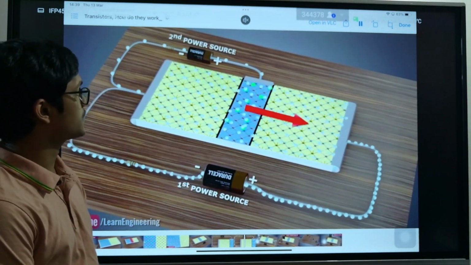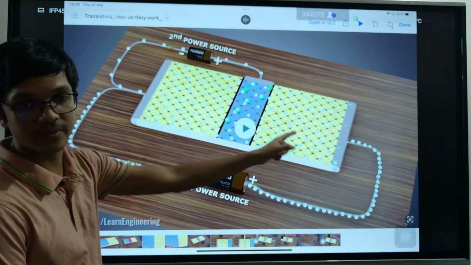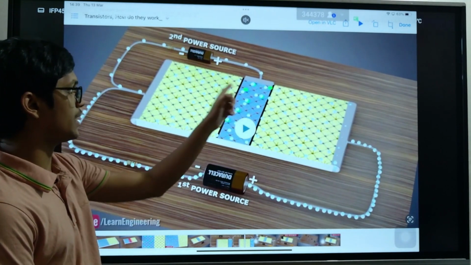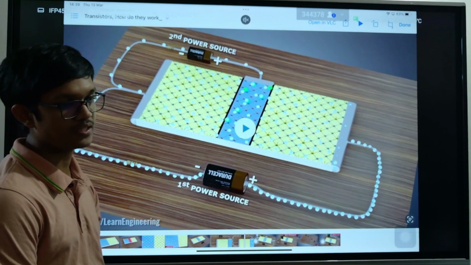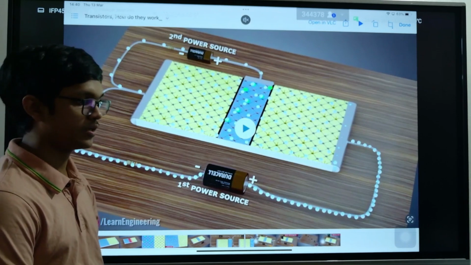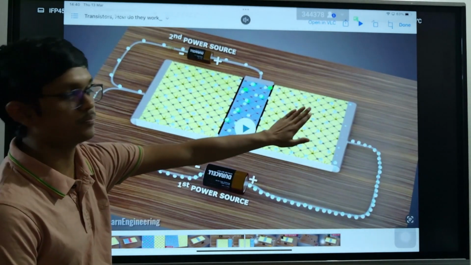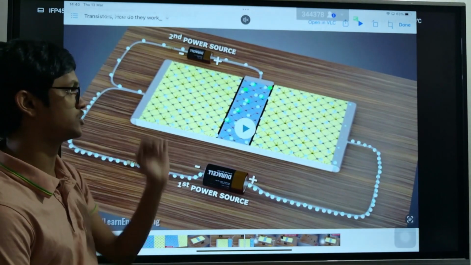What happens is something like this. This is one PN junction and this is the other PN junction. What we do here is, if we properly bias this PN junction, now you know what is biasing. What is biasing? Giving positive to P junction and negative to N junction, right? So when you forget this part, this is just a single PN junction. Here, a single PN junction.